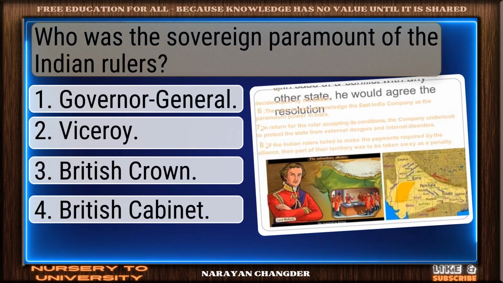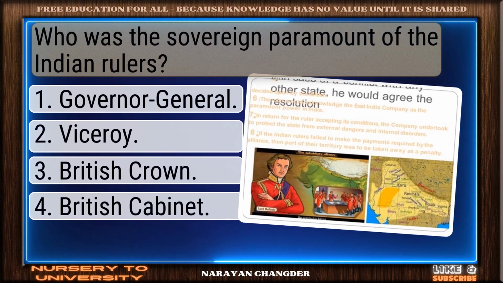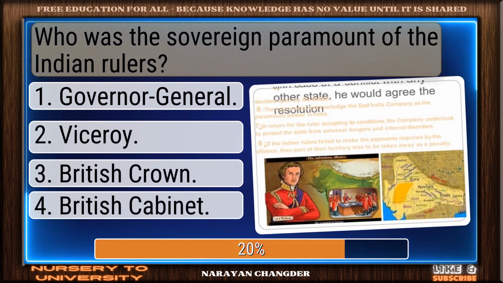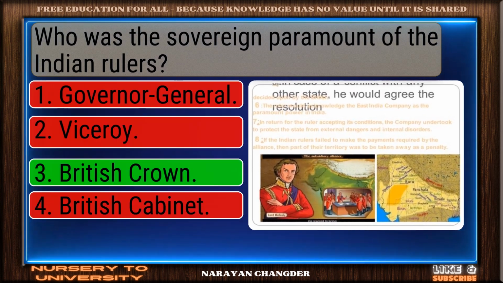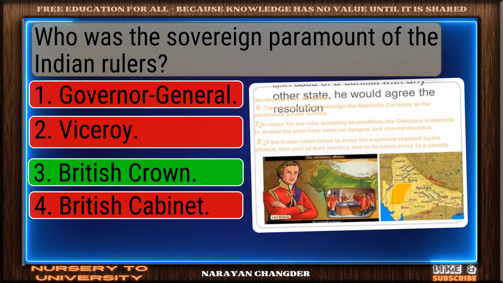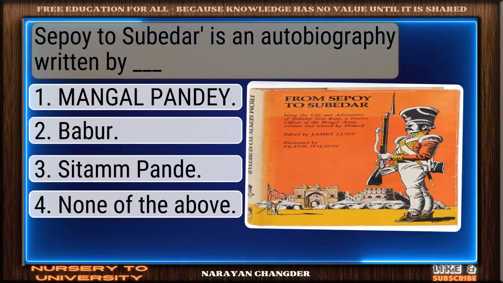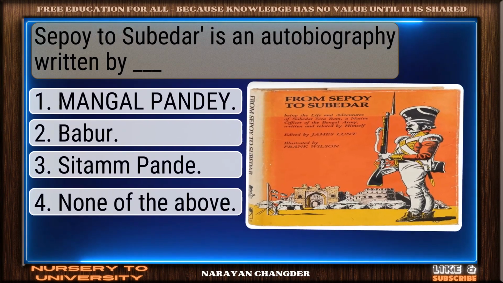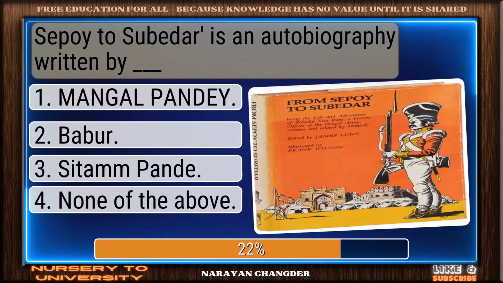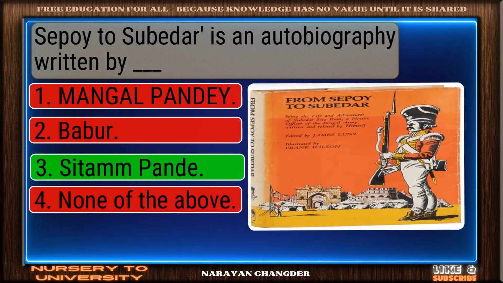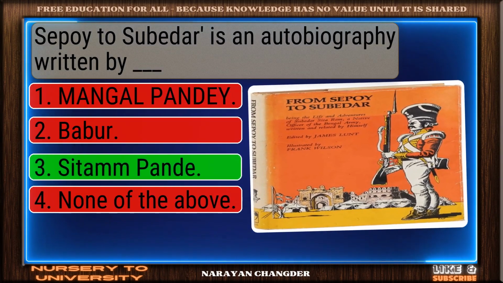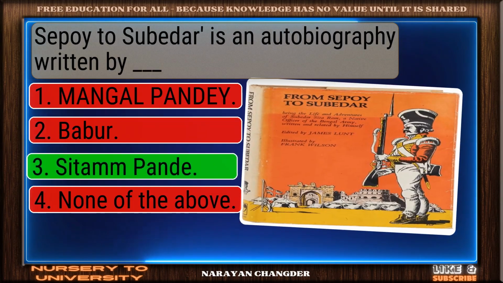Question number 86. Who was the sovereign paramount of the Indian rulers? You chose British Crown, and it is correct. Question number 87. Sepoy to Subedar is an autobiography written by dash. Smart move. Sitaram Pandey is an accurate answer.